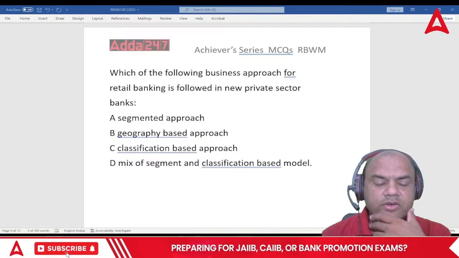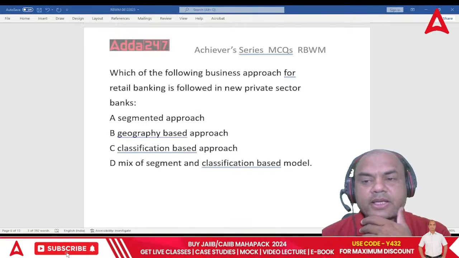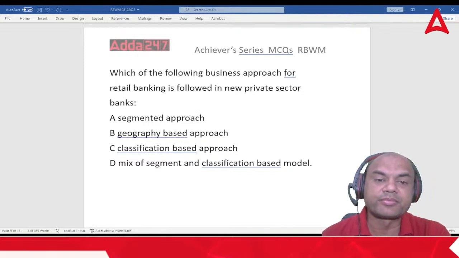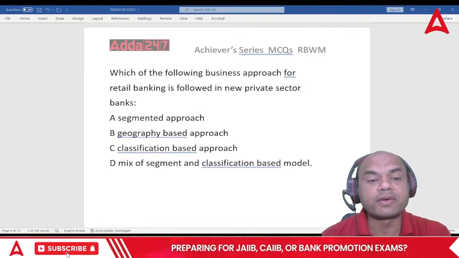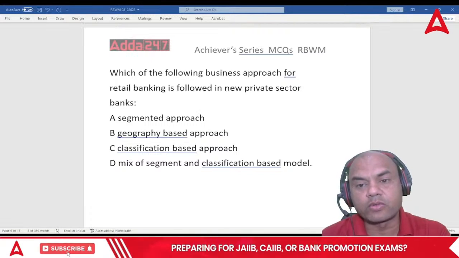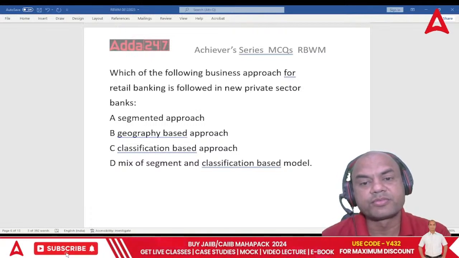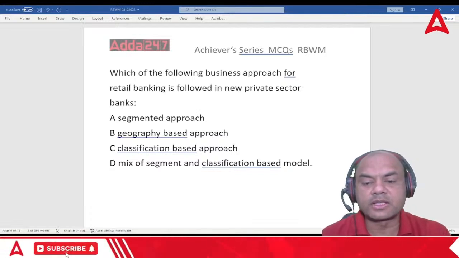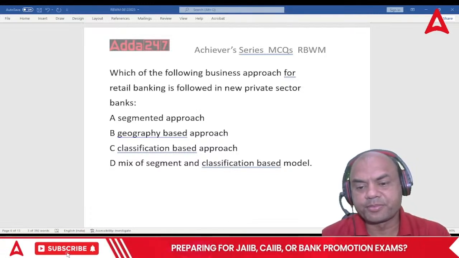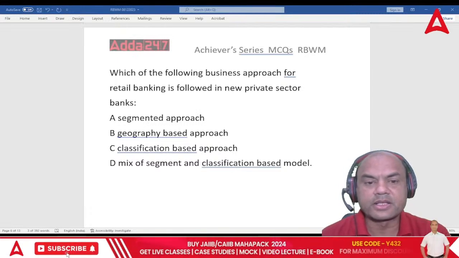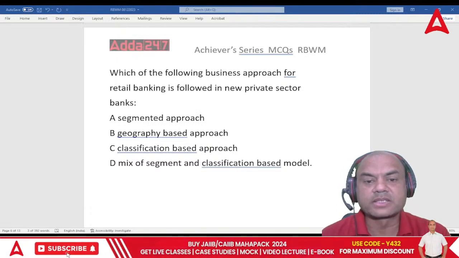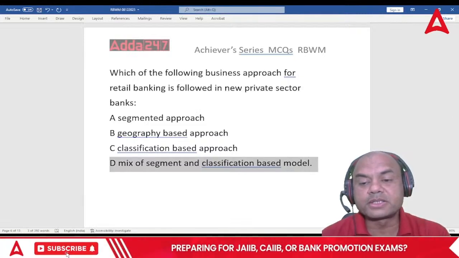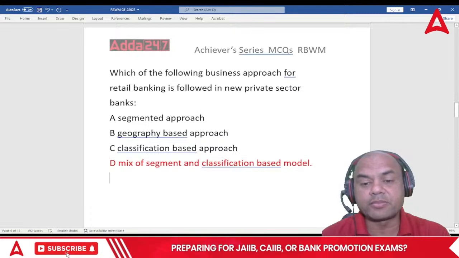New private sector, or you can say Axis Bank, HDFC Bank, ICICI Bank, IndusInd Bank, or old private sector banks, means Federal Bank, Karur Vysya Bank. So what is the answer for this? The answer is mix. Remember, it's a mix. They always follow the mixed approach. New private, these Indian private sector banks.